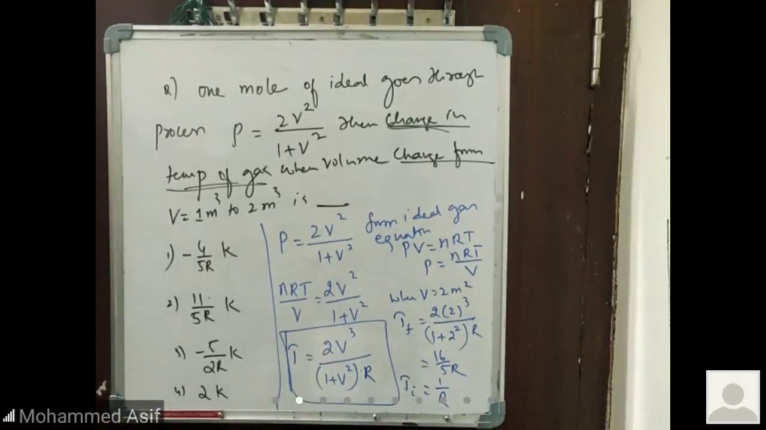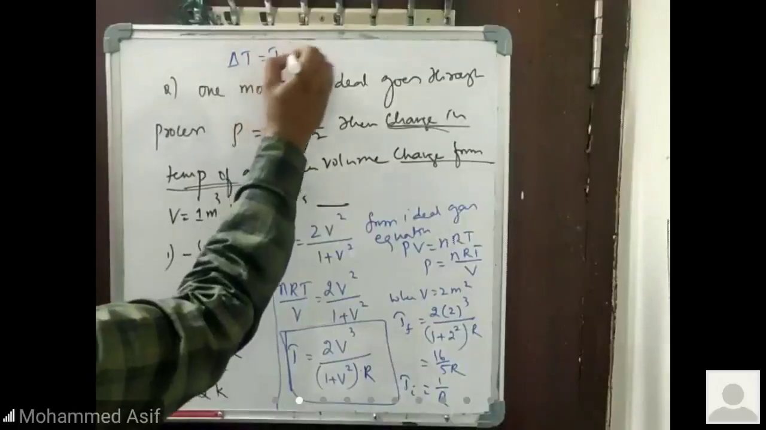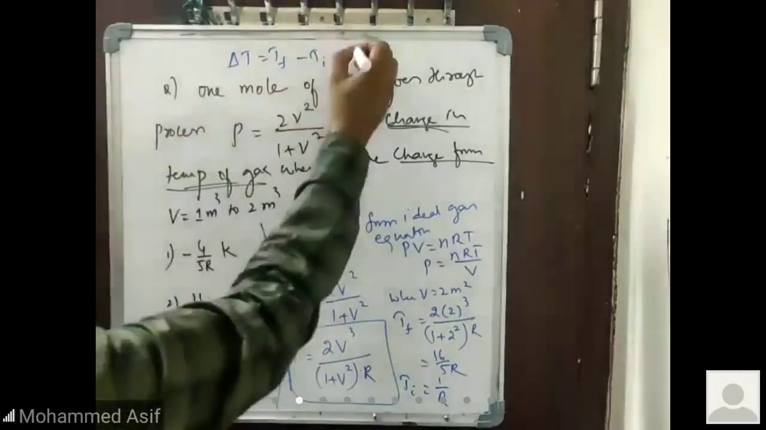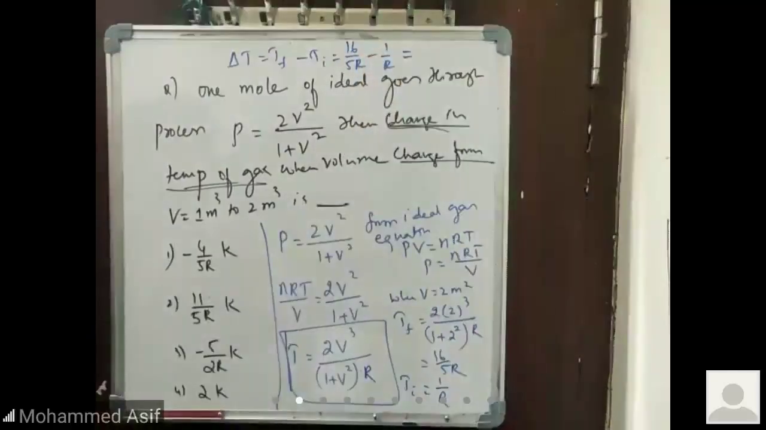So you got the final temperature, you got the initial temperature, and it is asking the change in temperature. Delta T is equal to T final minus T initial. So that will be equal to 16 by 5R minus 1 by R. See what answer I'm getting.